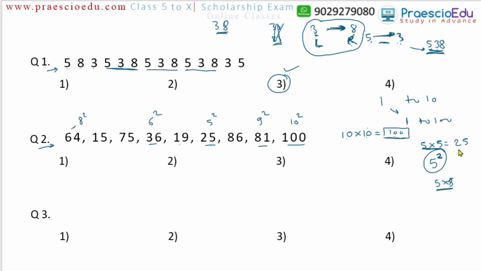Now 5 square is 25. 6 square, what is this one? 36. Like this one, 9 square is 81. Okay, so coming to our question, what we have asked in the question is how many square numbers. Now if we count 1, 2, 3, 4 and 5, there are 5 numbers, and that is mentioned in our option number 2, 5. So option number 2 for question number 2 is the correct one.